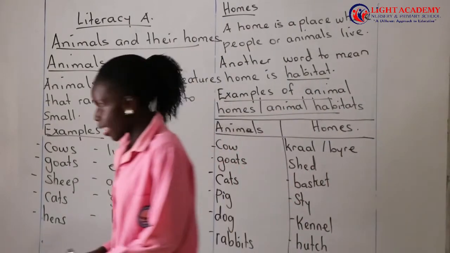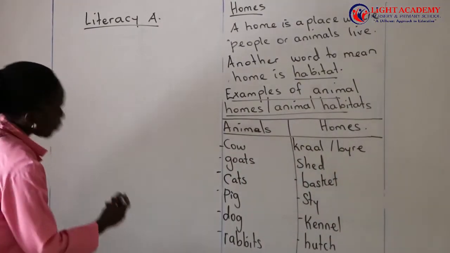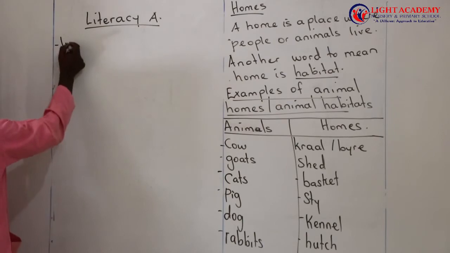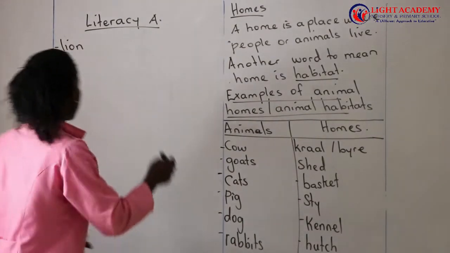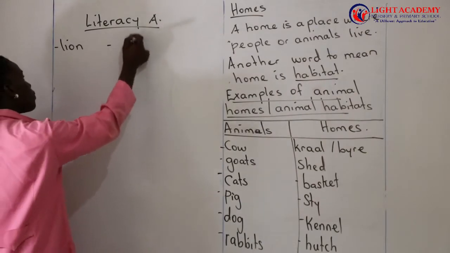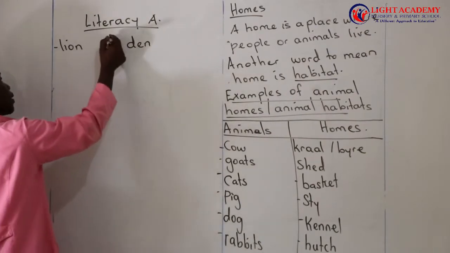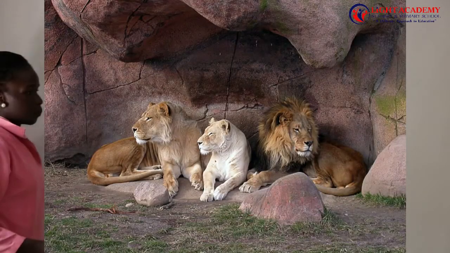Then we also have other animals. We talk of the animal like the lion. The lion lives in a den.